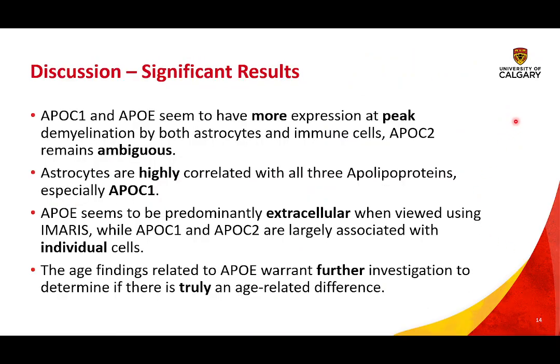So in terms of significant results, ApoC1 and ApoE seem to have more expression at peak demyelination by both astrocytes and immune cells. Astrocytes are highly correlated with all 3 apolipoproteins. ApoE seems to be predominantly extracellular, while ApoC1 and 2 are largely associated with individual cells, and the age-related findings for ApoE warrant further investigation to determine if there's truly an age difference.